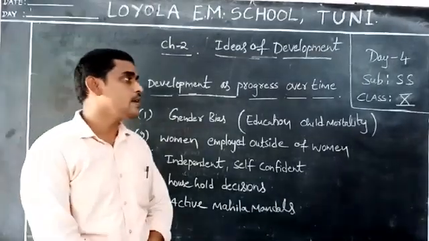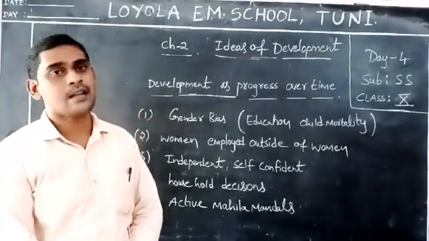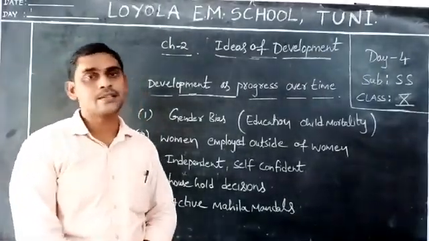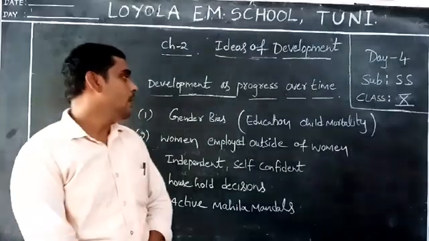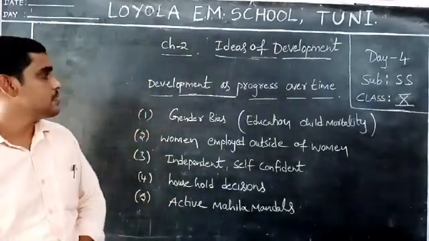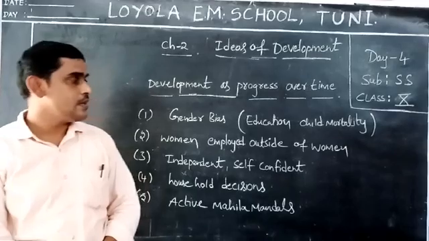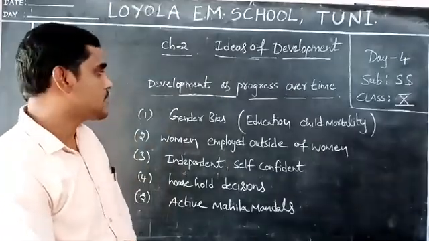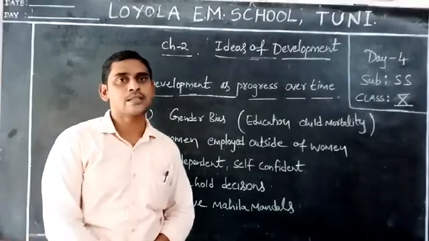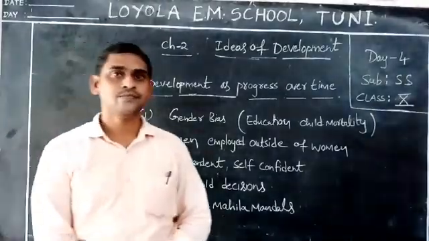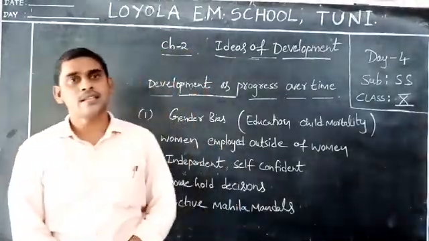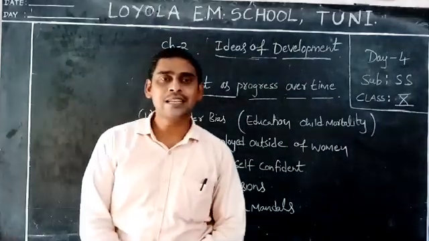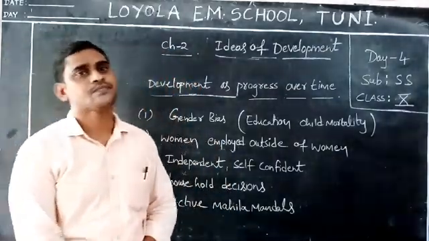What is mortality? Mortality means death, or child death. So the gender bias is less in education and child mortality. In those two aspects, the gender bias is less in Himachal Pradesh. What is the reason?